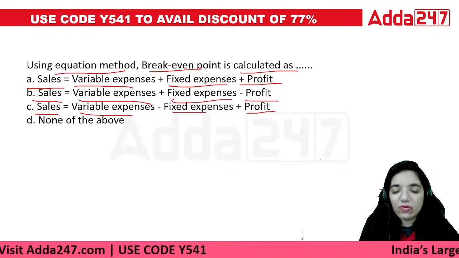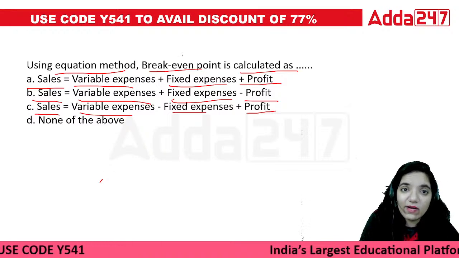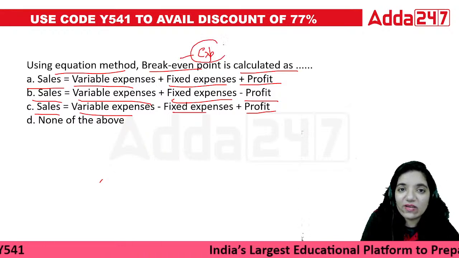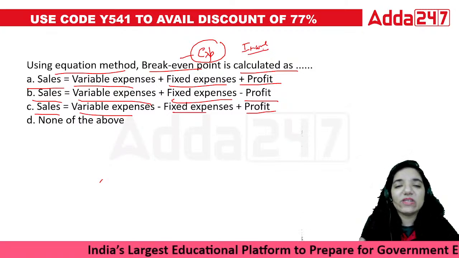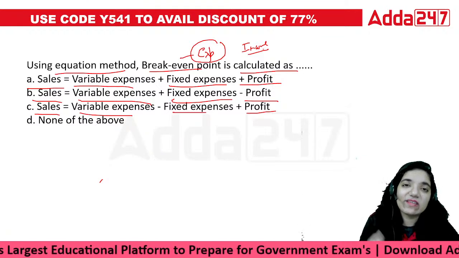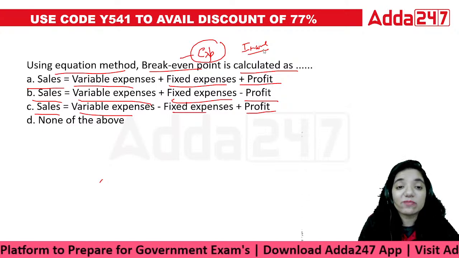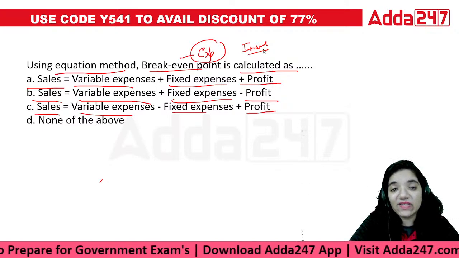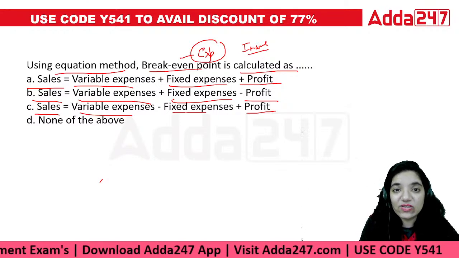What is break-even point? What do you exactly mean by the break-even point? The point at which your expenses and your incomes are exactly equal. So that is the point which we talk about, the break-even point, when whatever money I've invested in the business, I'm getting the same amount back. After this point, you start making profits. So this is the point which is a determining factor for the organizations, right?